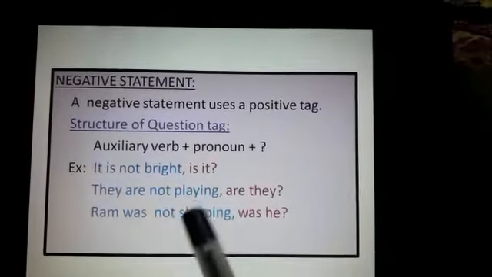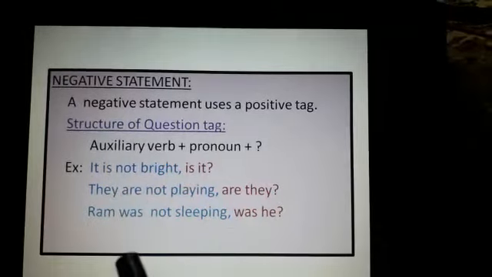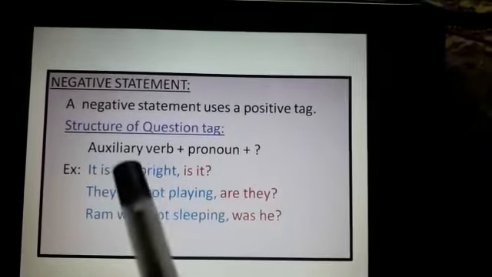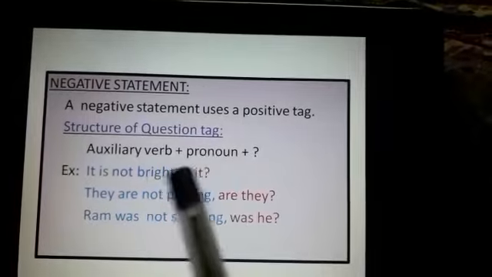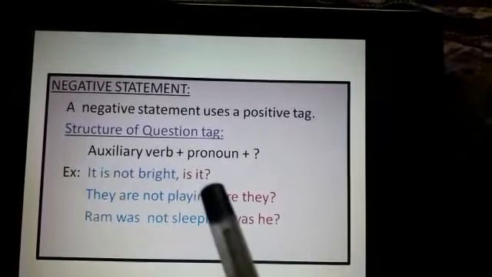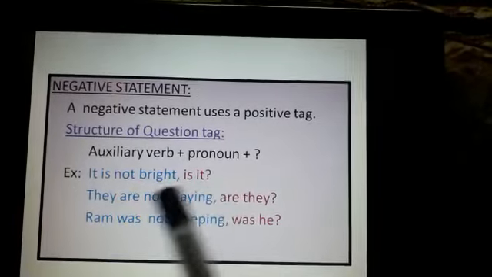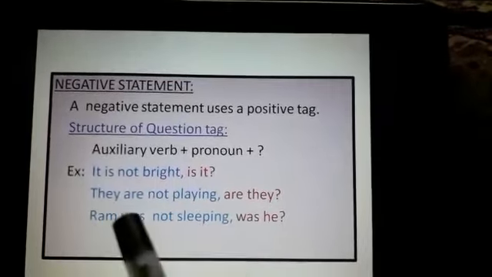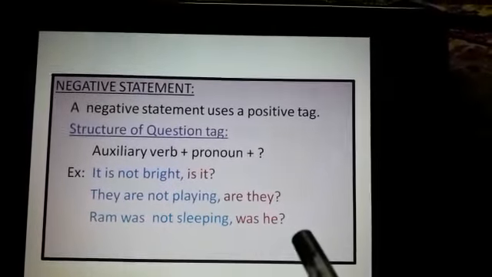So there is "not" here. So these are all negative statements. So what is the structure? Auxiliary verb, the "is", then pronoun, "it" is a pronoun, then question mark. So, is it? They are not playing, are they? Ram was not sleeping, was he?